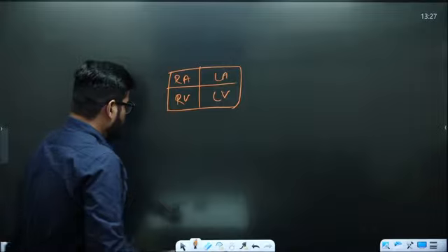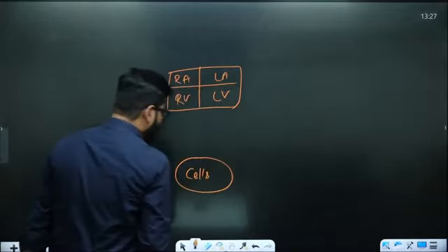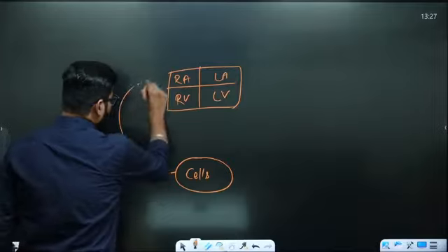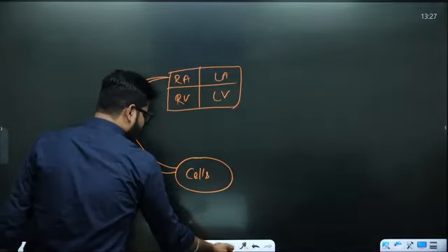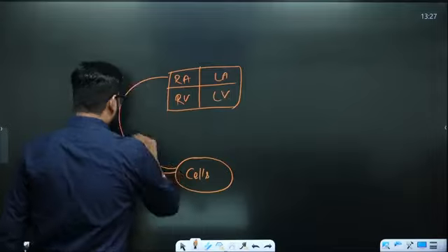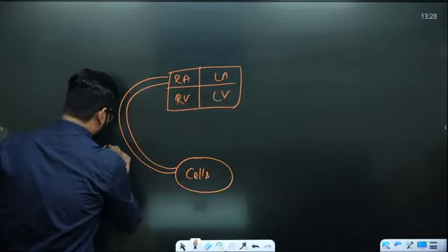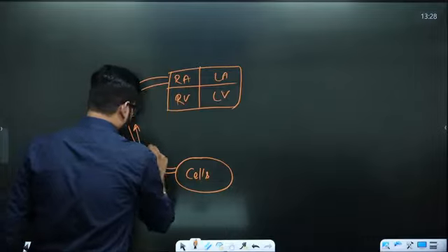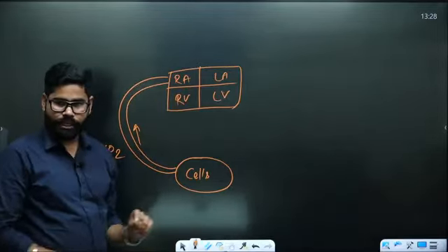So see, suppose this is the cells of the body. From the cells, first of all, a vein will be carrying this deoxygenated or carbon-rich blood to the right atrium. So this is the first step. CO2 is going here in the right atrium.